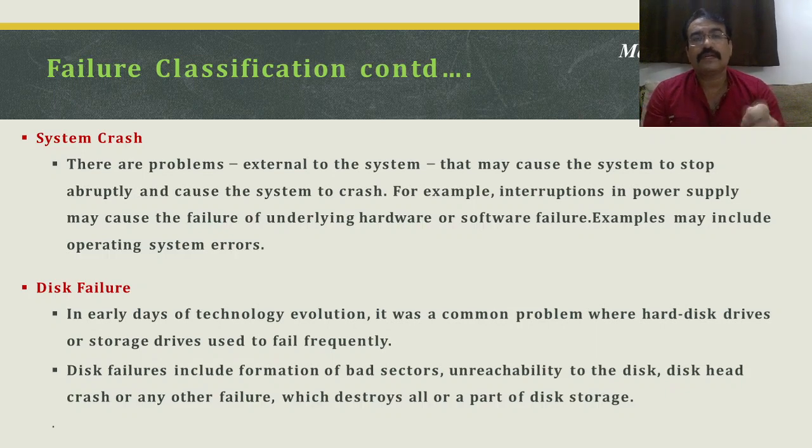What is in the control of the user is, if failure happens and the transaction is not executed properly, and if changes were made, those need to be rolled back, reverted, so that it will not make partial changes in the system. That is in our hand.